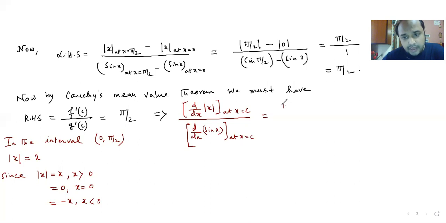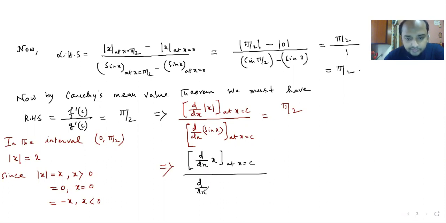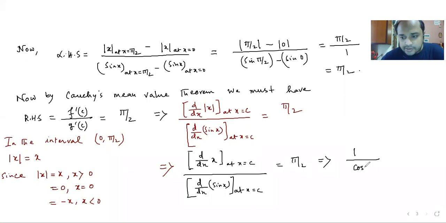This should be equal to pi by 2, and therefore this should be d dx of x at x equal to c, divided by d dx of sine x at x equal to c, equal to pi by 2. d dx of x is 1 and d dx of sine x is cos x at x equal to c.